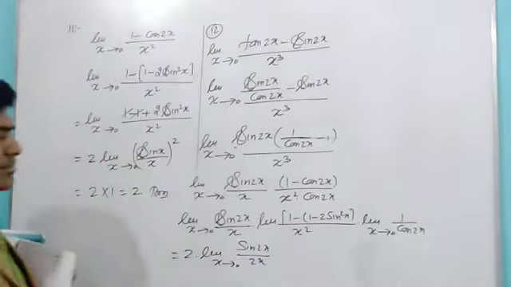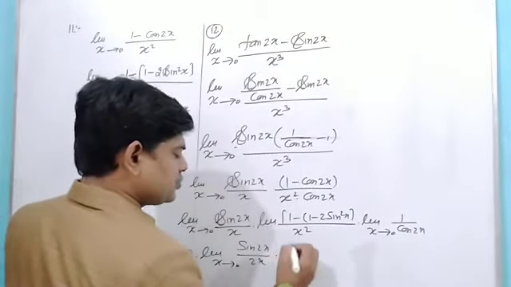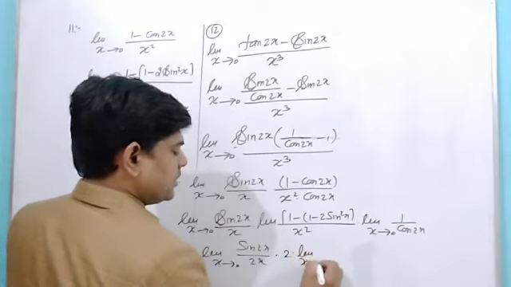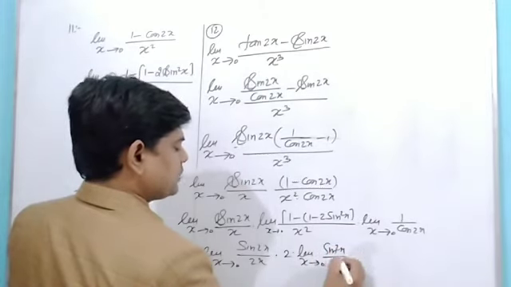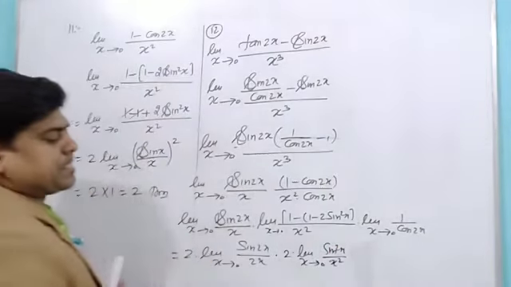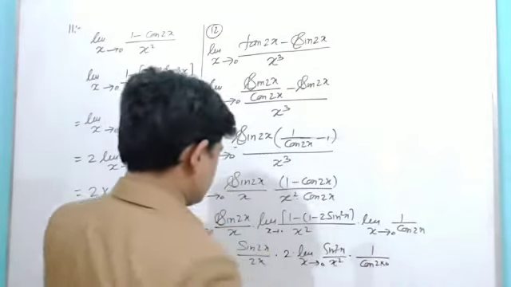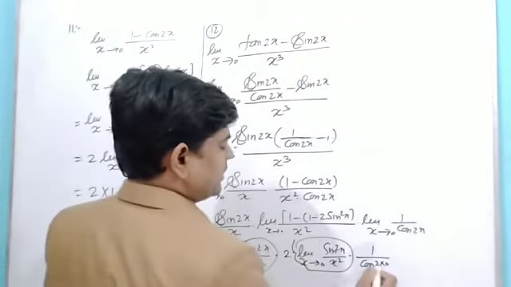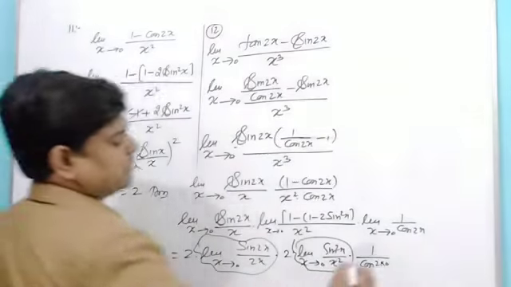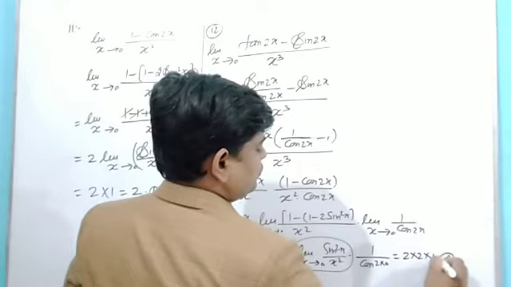This value will be 1. Here 1 will cancel, and I'll get 2 I can take outside, limit x tends to 0, and I'll get here sine square x upon x square, that will be 1, and here also I can put 1 upon cos 2 into 0. This will be 1, and cos 0 is also 1. So our result will be 2 into 2 into 1, that is equal to 4. This will be the result.